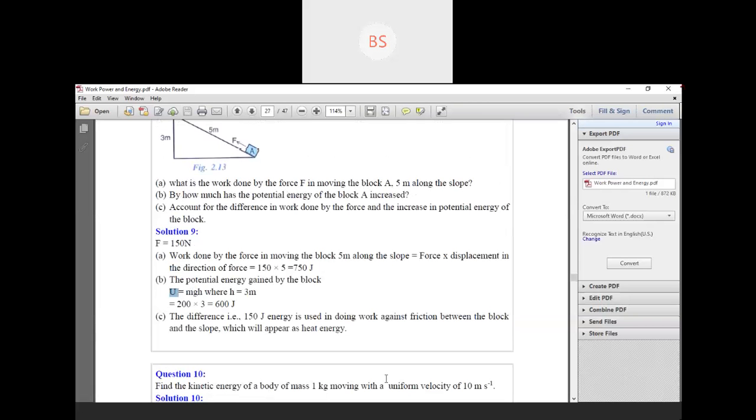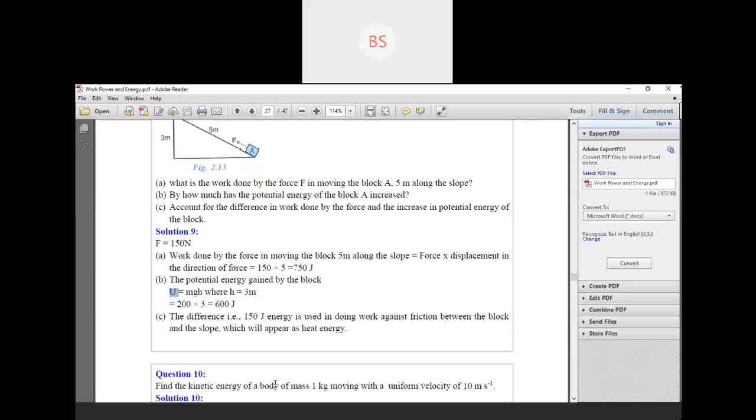Find the kinetic energy of a body of mass 1 kg moving with a uniform velocity of 10 meter per second. Can you tell me, children, one of you, what all things are given here in question number 10? Unmute yourself and tell me. Mass is equal to 1 kg. Again, what is given? Velocity, which is equal to 10 meters per second.